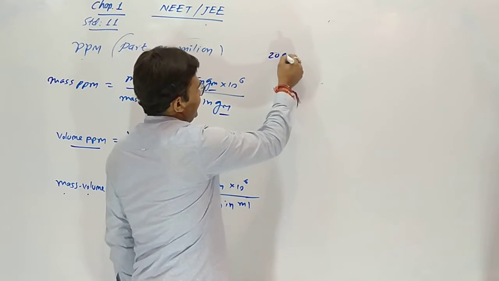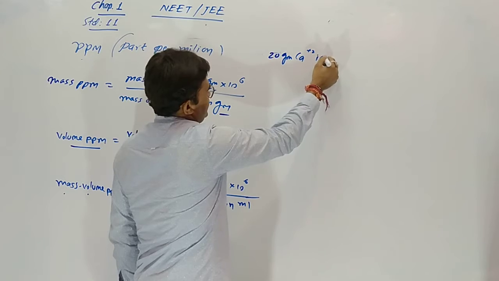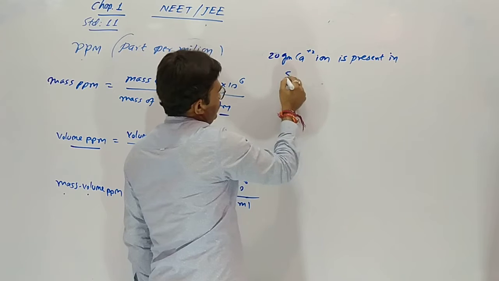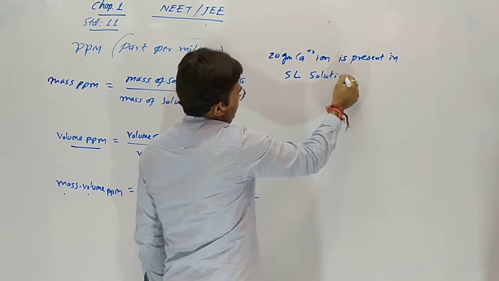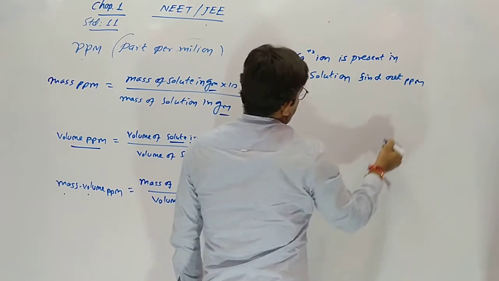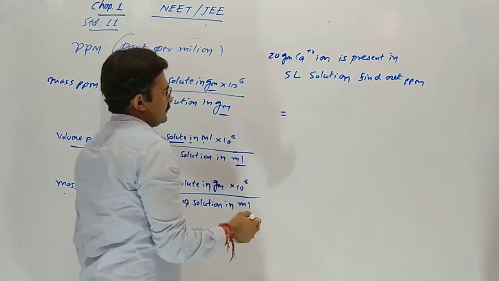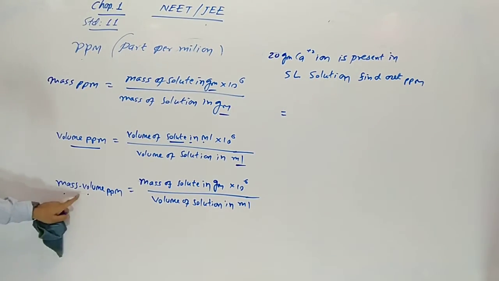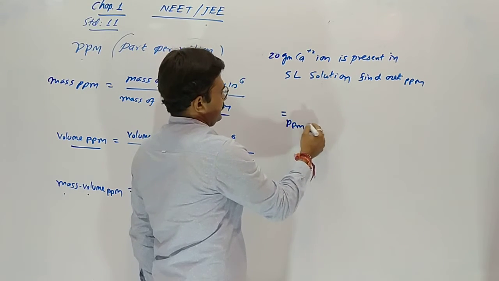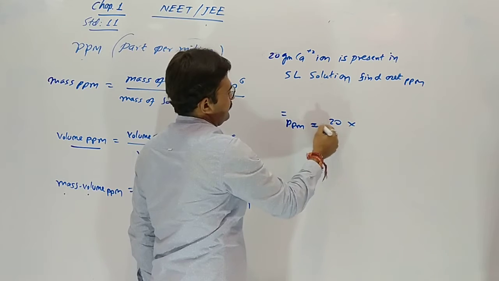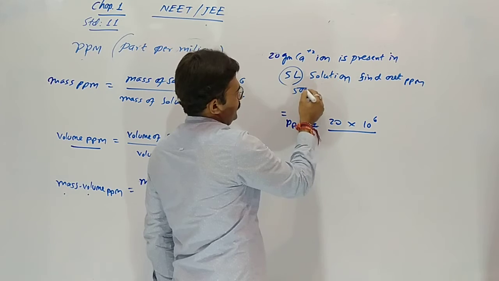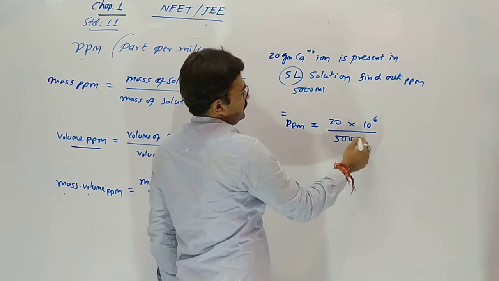Suppose 20 gram calcium ion is present in a 5-liter solution. Find out the ppm. So here mass by volume comes. Mass by volume ppm: mass of solute 20 gram, 10 raised to 6 upon, here 5 liter we have to convert into milliliter, so 5000.